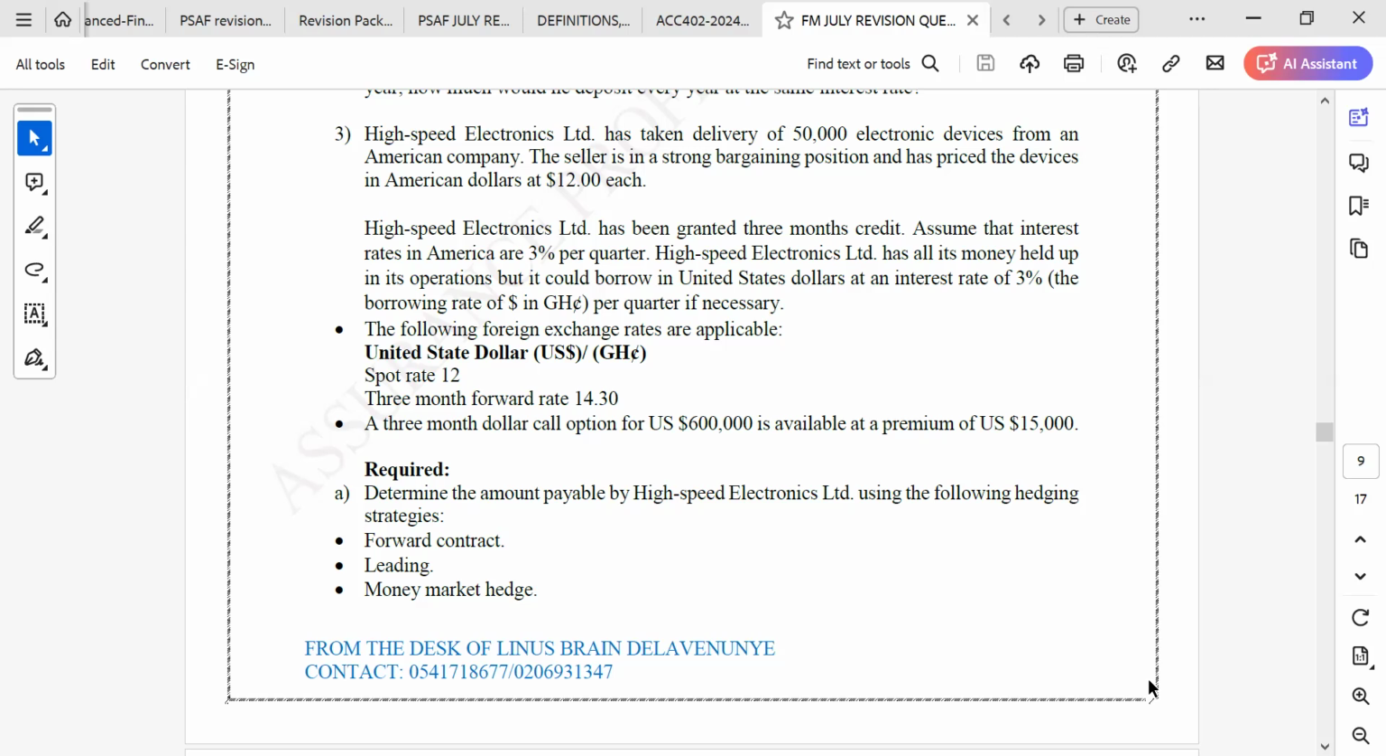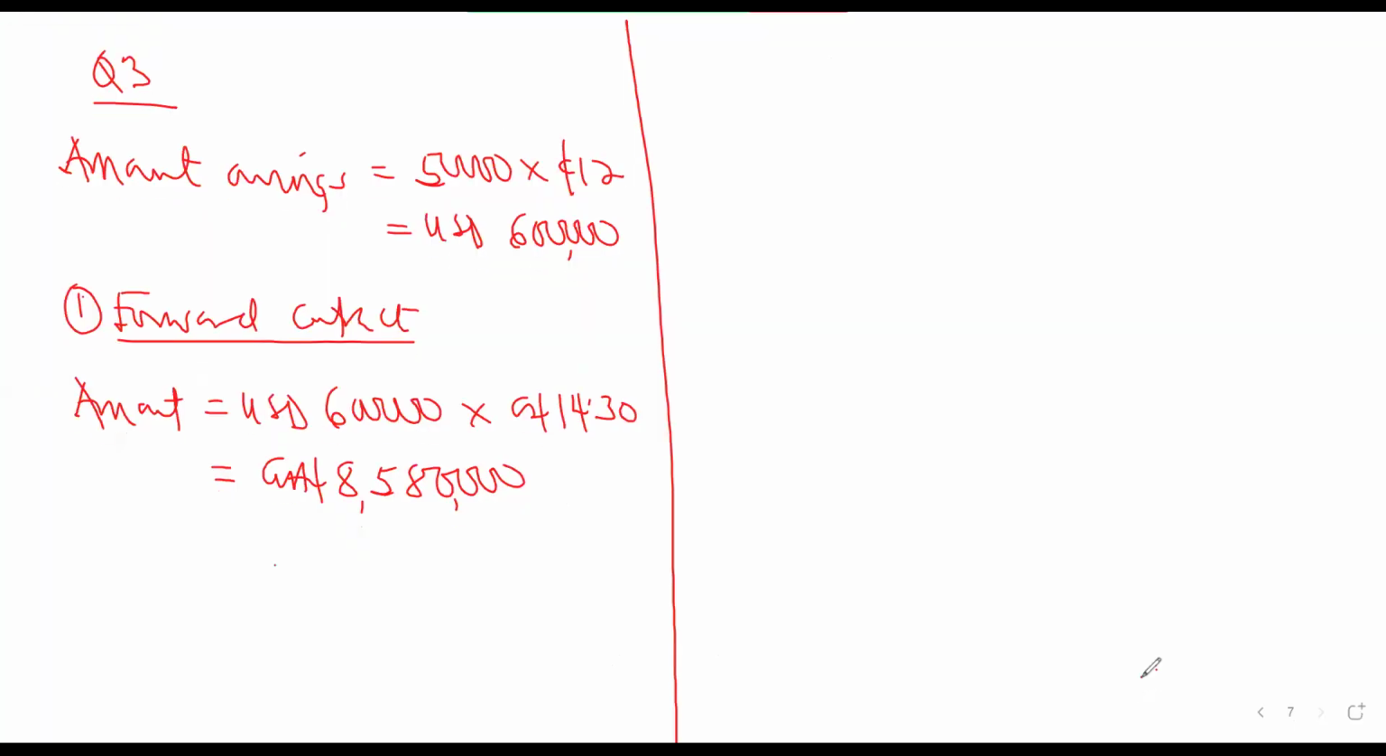Okay, let's come to the next one. They say we should use what? Leading. If we are using leading, you are going to use 7,200,000. Leading means that we are going to be paying at the date of the transaction. We want to avoid the exchange rate, so that will be 600,000 USD multiplied by 12. Is that correct? Yes. Okay.